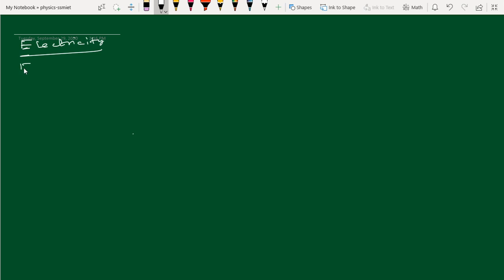The first title is electric current. As I told you, the motion of charges through a conductor will constitute an electric current. So electric current means the motion of charges, that too electric charges.